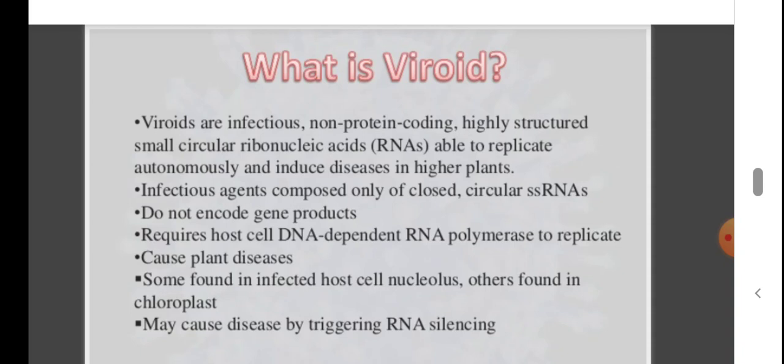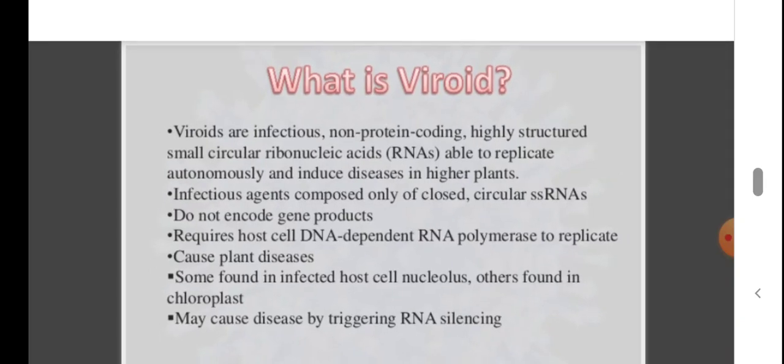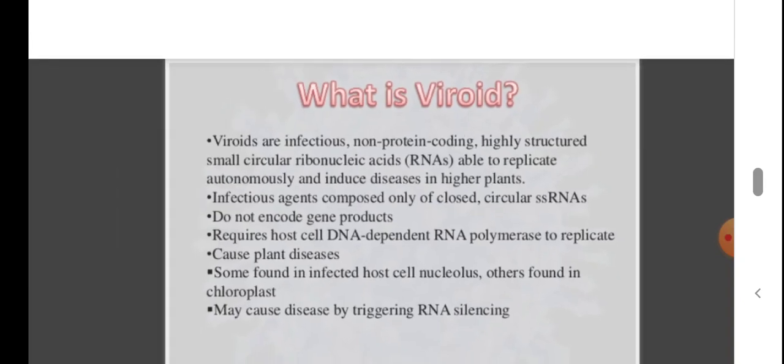These particles are found in the infected host cell's nucleolus. We find them mainly in the nucleolus area, or sometimes in the chloroplast also. These RNA particles also trigger RNA silencing. I am not describing now what RNA silencing is. We may describe that in another session, or when you study molecular biology, we will study what RNA silencing is.